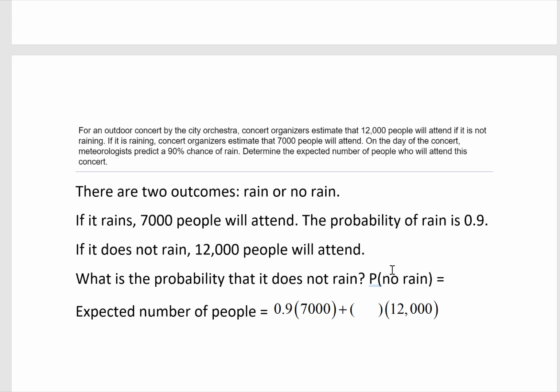If it rains, 7,000 people will attend, and the probability of rain is 0.9. If it does not rain, 12,000 people will attend. What is the probability it does not rain? So the probability of raining is 0.9, so the probability of not raining, therefore, the other outcome, must be 0.1. And if I put that into my expectation formula shown here, and in my calculator, let's simplify those parts.